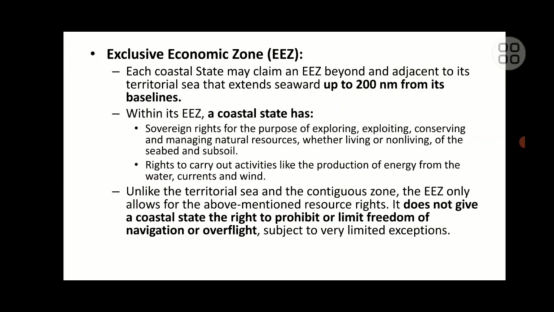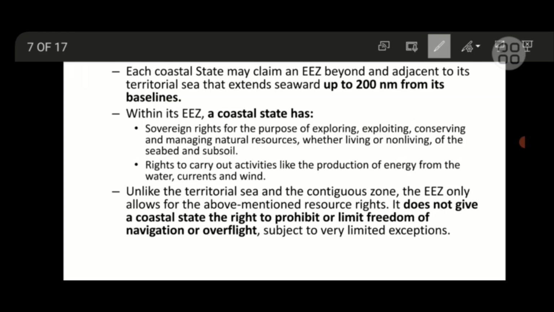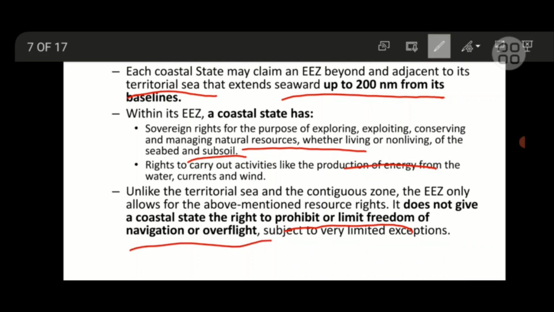Each coastal state may claim an exclusive economic zone beyond and adjacent to its territorial sea that extends seaward up to 200 nautical miles from its baseline. Within the exclusive economic zone, sovereign rights for the purpose of exploring, exploiting, conserving, and managing natural resources of the seabed and soil belong to the coastal state. They also have the right to carry out activities like production of energy from water current and wind. It does not give a coastal state the right to prohibit or limit freedom of navigation or overflight.